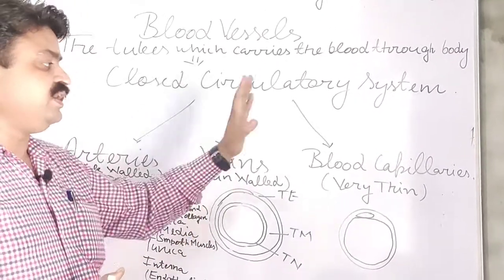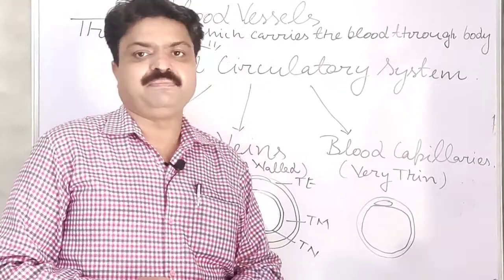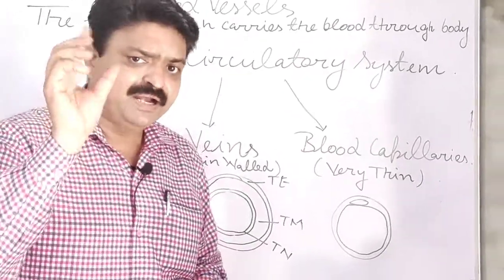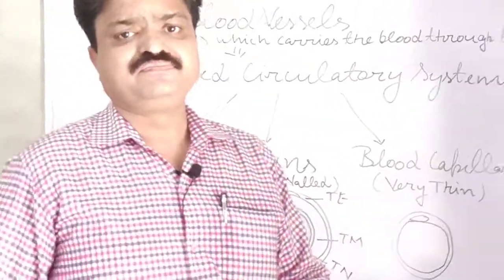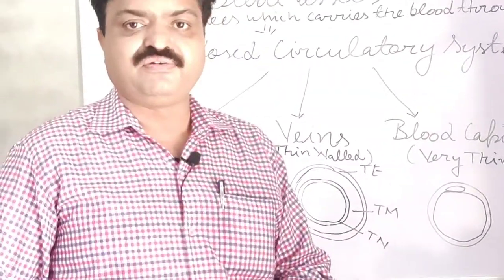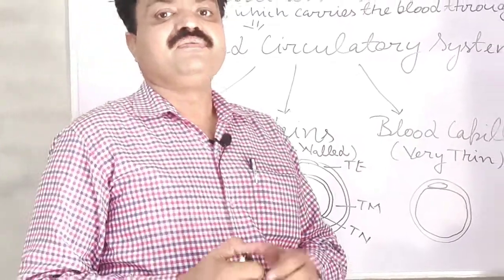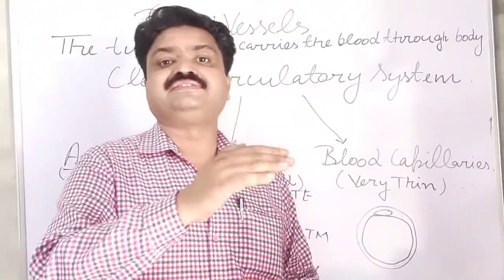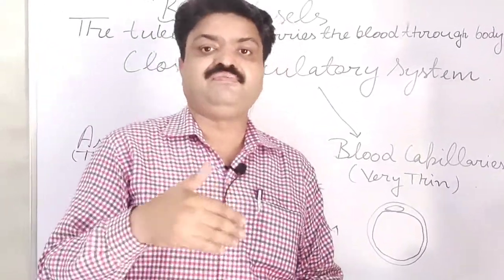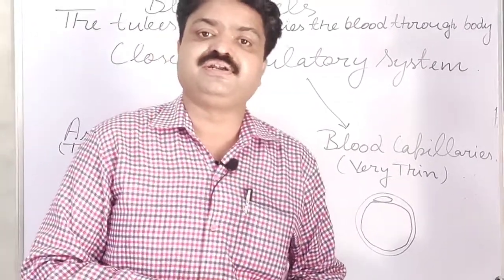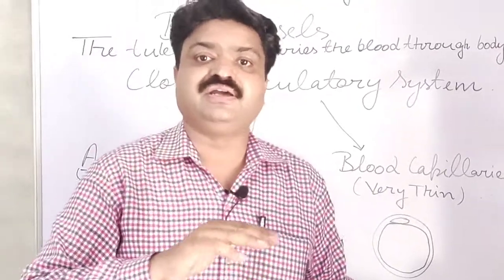Now we come to the next, that is blood capillaries. Blood capillaries are very thin tubes, student, and they are generally found in organs where exchange takes place. For example, they are found in the alveoli, and the alveoli is the basic unit of our respiratory system, in which oxygen and carbon dioxide are exchanged.